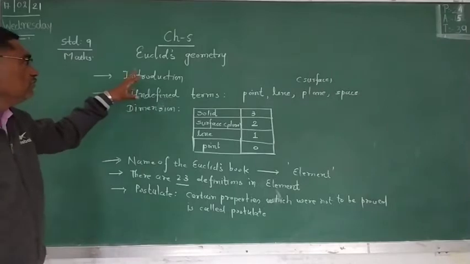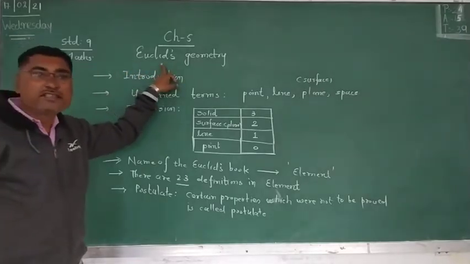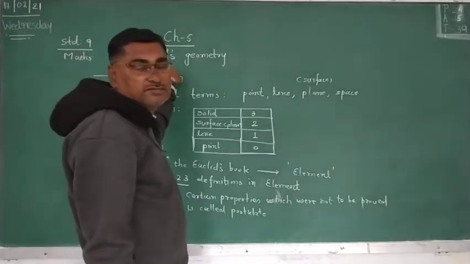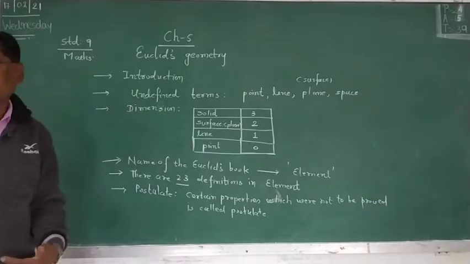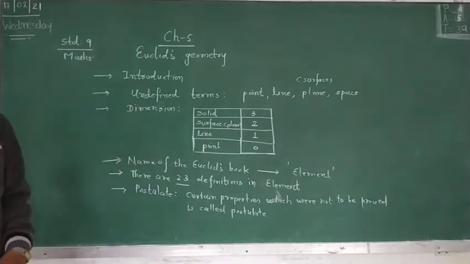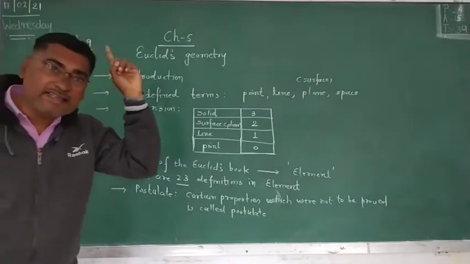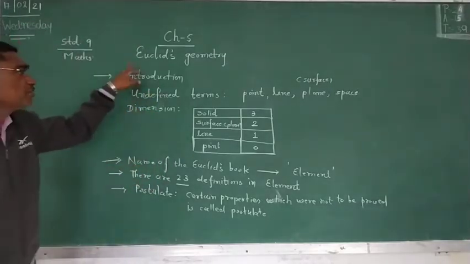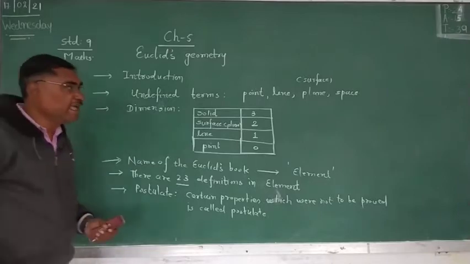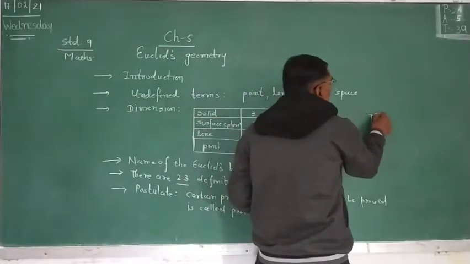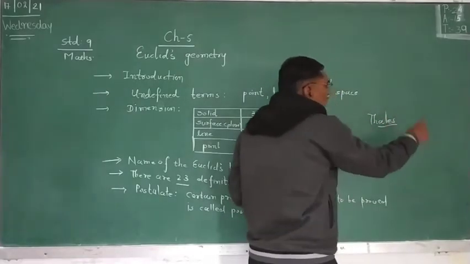So one of the best mathematicians is Euclid. Euclid is the best geometrician. We are going to learn Euclid's geometry. But it originated from Thales. In your textbook, the first picture given is of Thales.